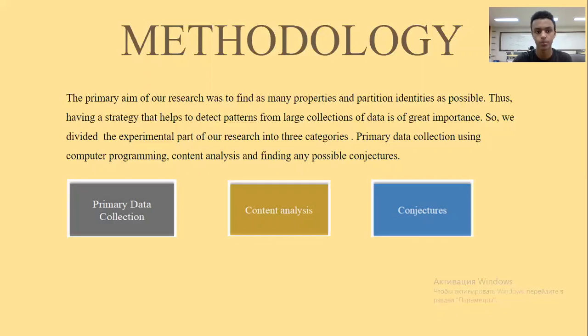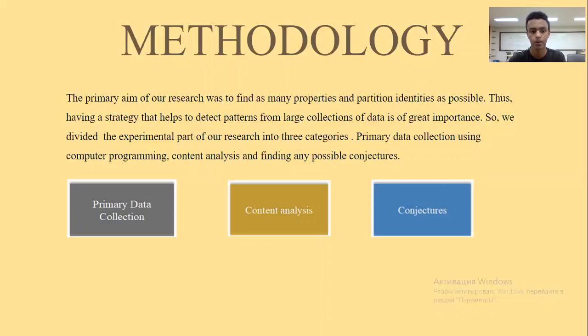So starting from now, I will briefly explain our research methodologies and one of our main findings for this research, and try to explain how it actually makes sense or what's going on there. So the primary aim of our research is to find as many properties and partition identities as possible. To make an effective research, we started by learning the basics, and after that we subdivided our experimental part of research into 3 sections.